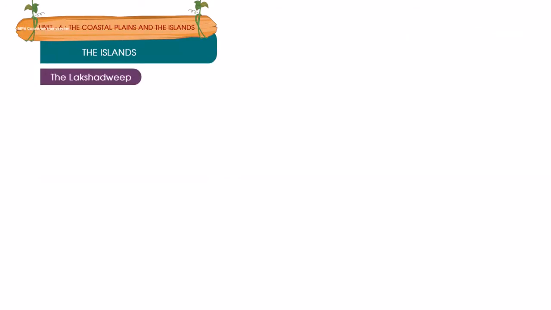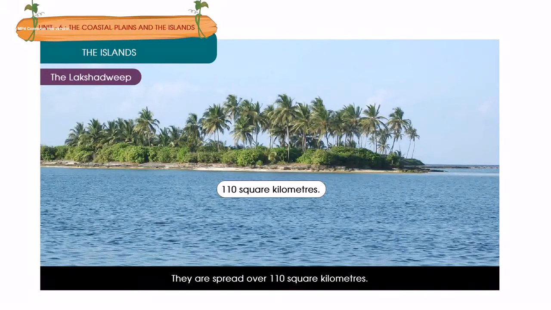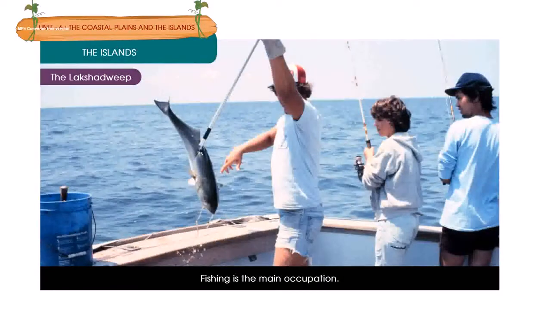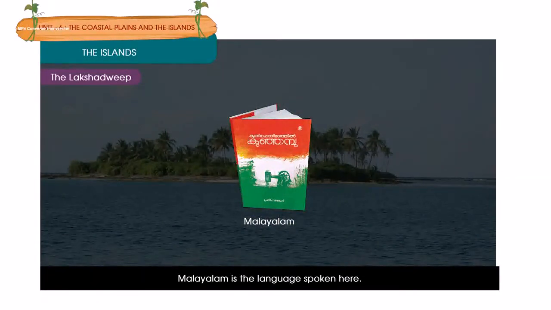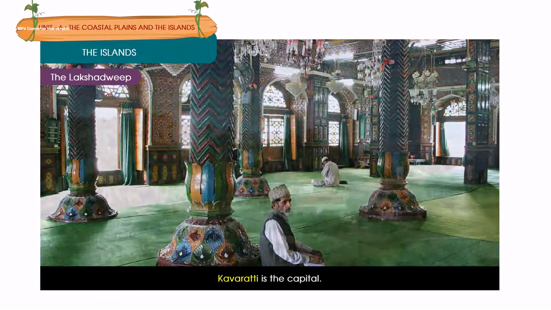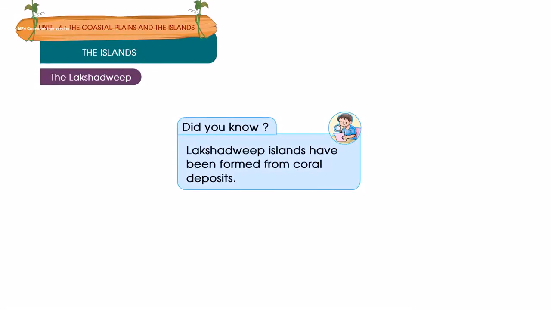The Lakshadweep. The Lakshadweep Islands lie in the Arabian Sea. They are spread over 110 square kilometers. They are a group of very small islands. Fishing is the main occupation. Coconuts are also grown in plenty. Malayalam is the language spoken here. Islam is the main religion in the Lakshadweep Islands. Kavaratti is the capital. Did you know, Lakshadweep Islands have been formed from coral deposits.